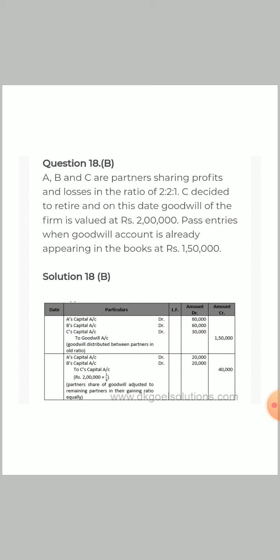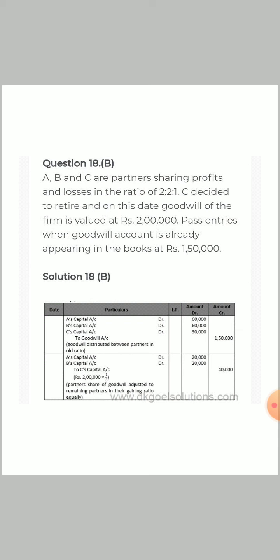Like in question number 18b, there are three partners A, B, and C who are sharing profit and loss in the ratio of 2:2:1. C decided to retire. That means the partner with 1/5 share decided to retire, and on this date, the goodwill of the firm is valued at 2 lakh. C is retiring, he will get 1 by 5 share of the 2 lakh amount. That means he will get 40,000, and it will be given by A and B in their gaining ratio, which is 2:2, that is, equally.